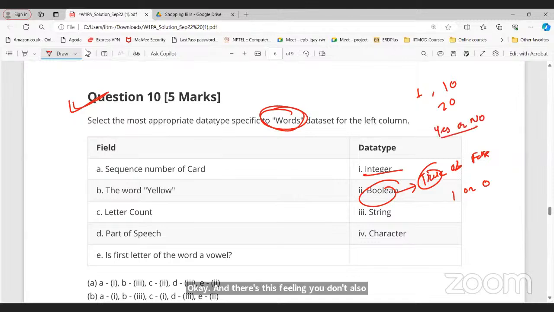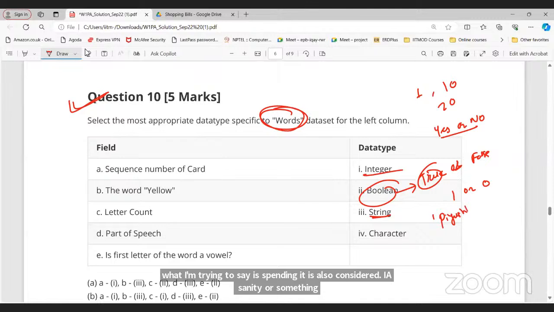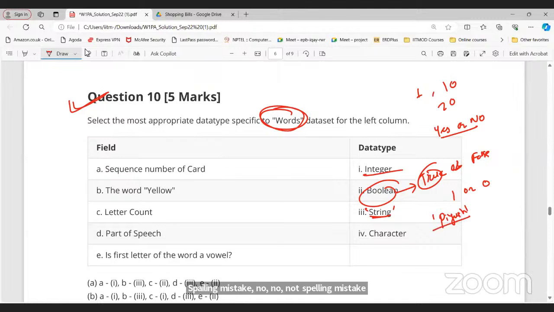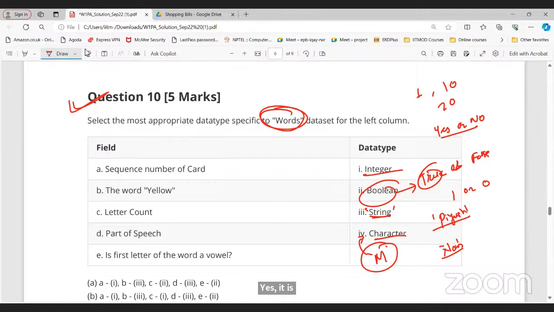When I say string, it means a sequence of characters inside quotation. For example, Piyush is a string, or string itself is a string. Part of speech is a string, right? Noun, a simple string. Character means a single character. For example, gender M: M is only one character, right? That is basically a character. A sequence of characters inside the quotation is a string. Boolean is true or false, 1 or 0, and integer is numbers, like 100.